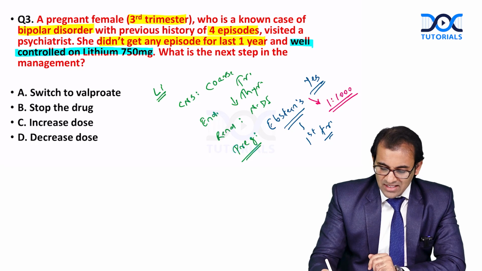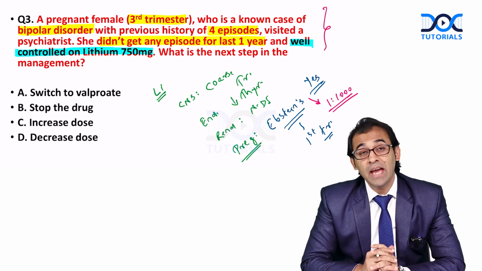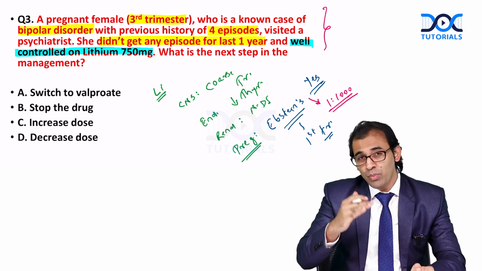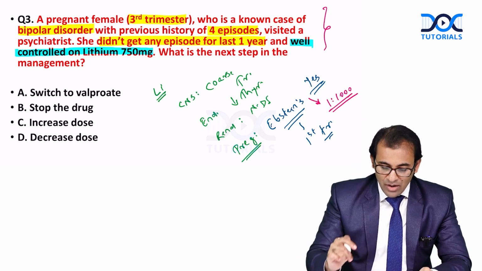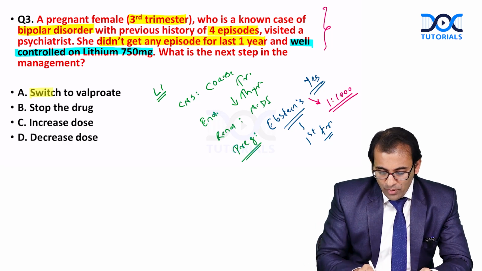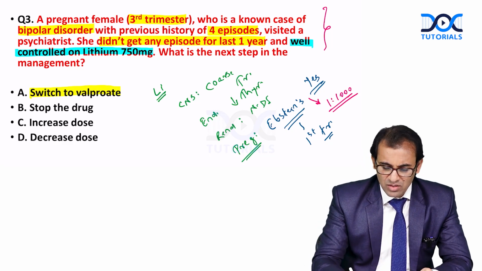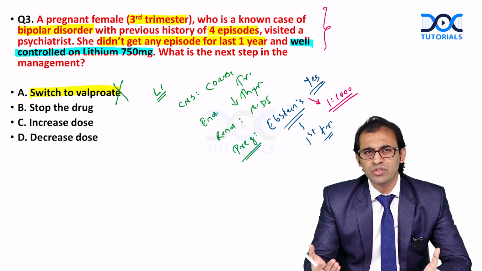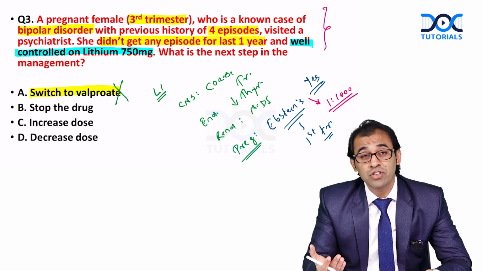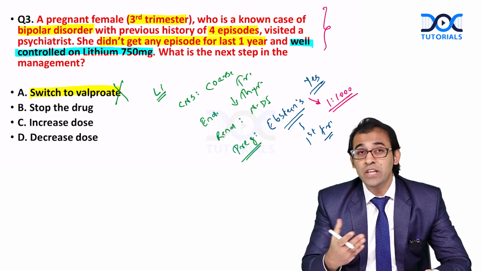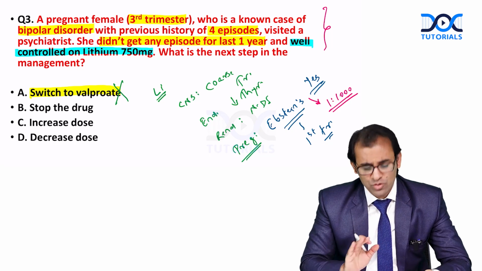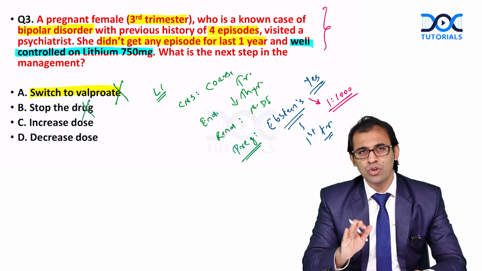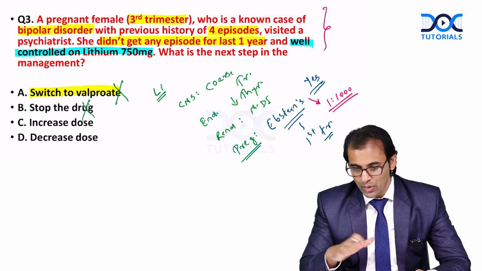So see here, in this case, the patient is already on lithium and is well controlled on lithium. Now, what should be the next line of management? Are we going to switch to Valproate? Answer is no. If she is well maintained on lithium, what is the need of using Valproate? Valproate is also very dangerous during pregnancy. This can cause neural tube defects like spina bifida. So don't do this. Are you going to stop the drug? No, this is a bad idea, because if you stop the drug, this can cause relapse.